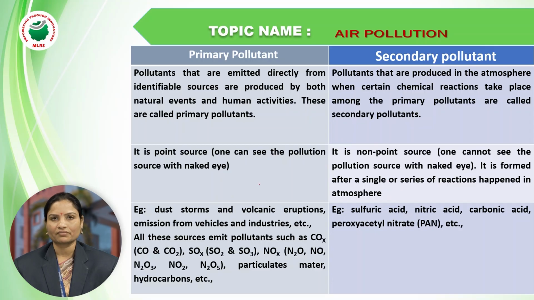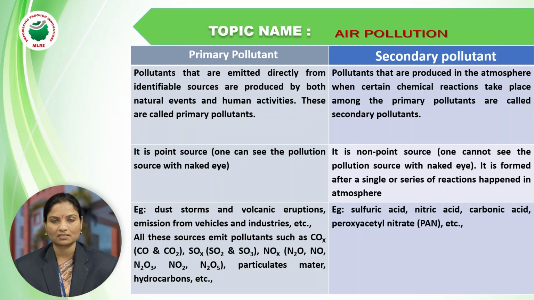What are examples of primary pollutants and of secondary pollutants? Dust formation, volcanic eruptions, and emissions from vehicles and industries are majorly examples of primary pollutants. When vehicles or internal combustion engines react in the atmosphere, they release gases like carbon monoxide, carbon dioxide, sulfur dioxide, and sulfur trioxide.